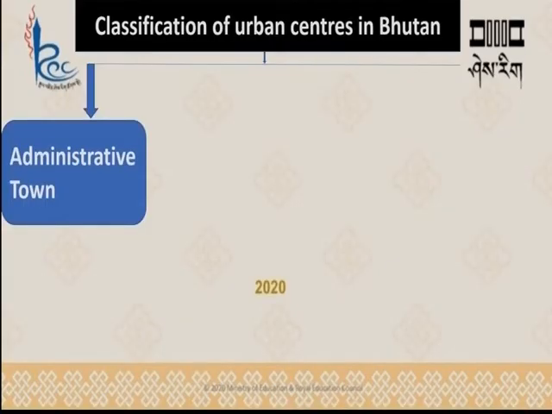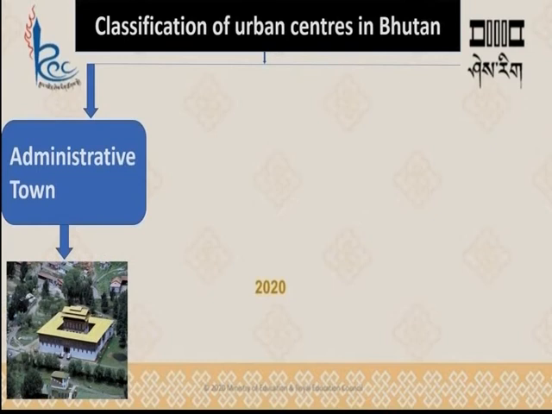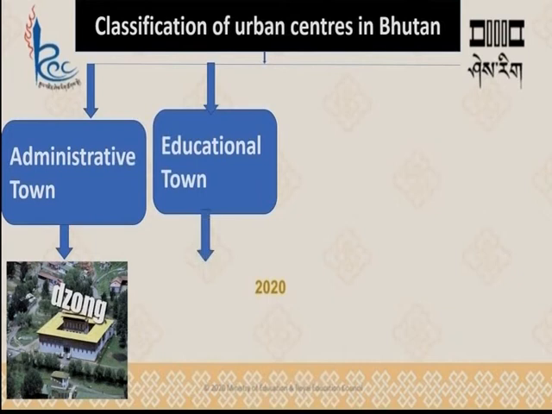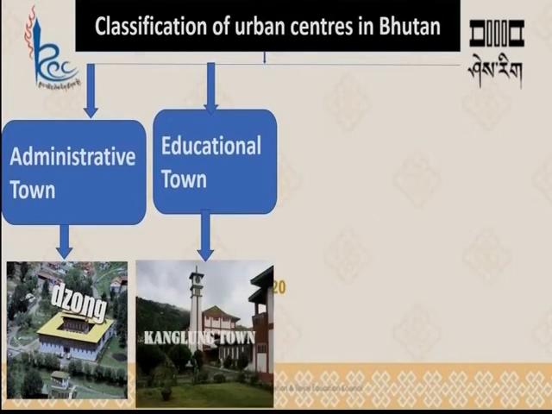We are going to see the classification of urban centers in our country. First we have the administrative town. Administrative towns are towns that are developed because of administrative purpose. Towns that develop in and around the Dzongkhag headquarters are called administrative towns. The next type of town in Bhutan is the educational town. Towns develop due to educational facilities like schools, colleges, training institutions and so on. The best example is Kanglung town, developed because of the establishment of Sherubtse College.